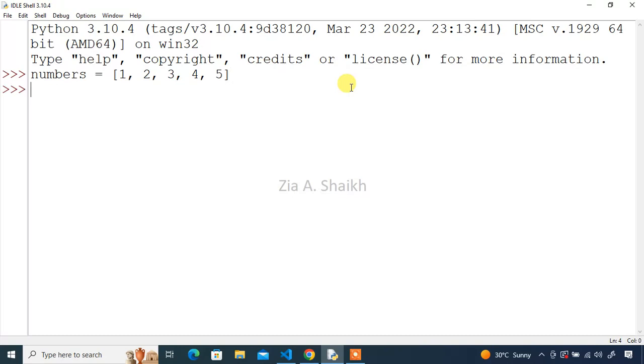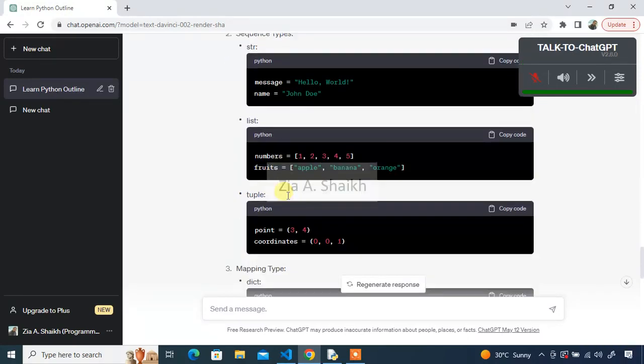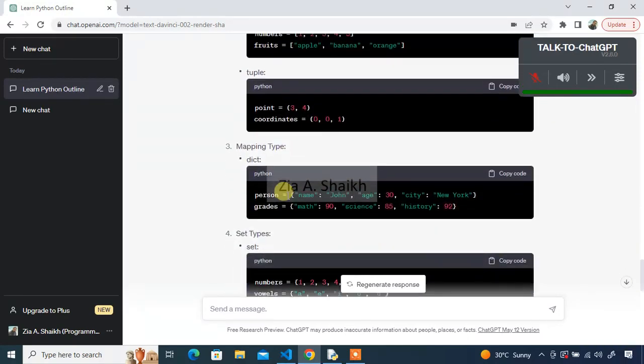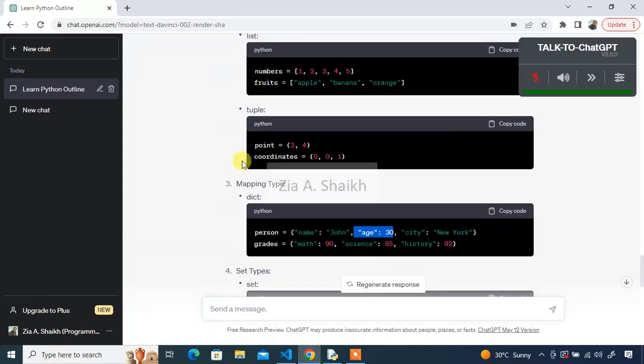If you get the type of these numbers, it's a list. And if you print the numbers, yes, simple. So you just have to copy and paste the code generated by ChatGPT, and here it is giving you the example of a dictionary. This is the first element, there is a second element, and here it's a tuple.